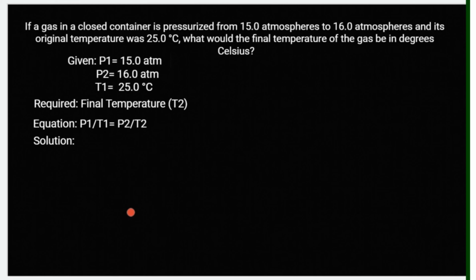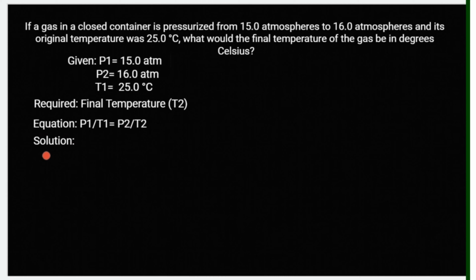Okay, so here's another example problem. If a gas in a closed container is pressurized from 15.0 atmosphere to 16.0 atmospheres, and its original temperature was 25.0 degrees Celsius, what would the final temperature of the gas be in degrees Celsius? Okay, so again, we will assume na constant yung amount of gas at saka yung volume. So we have our given here. We're looking for the final temperature, and of course, our gas law equation will be yung Gay-Lussac's equation.